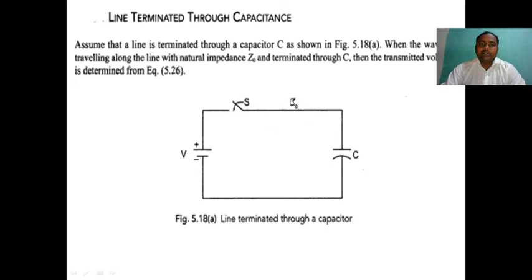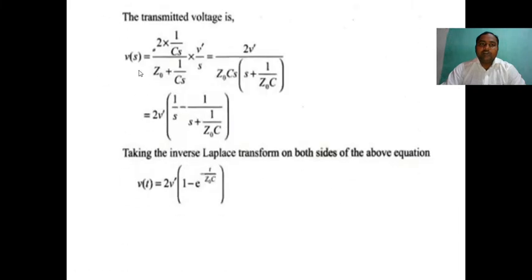So there is a capacitance, Z0, and voltage V. Apply the Laplace transform: V(s) is equal to 2 into 1 by Cs, divided by Z0 plus 1 by Cs, into V dash by s. If you simplify that equation, we get 2V dash by Z0 C, times 1 by (s plus 1 by Z0 C). So simplifying, 2V dash of (1 by s minus 1 by (s plus 1 by Z0 C)).